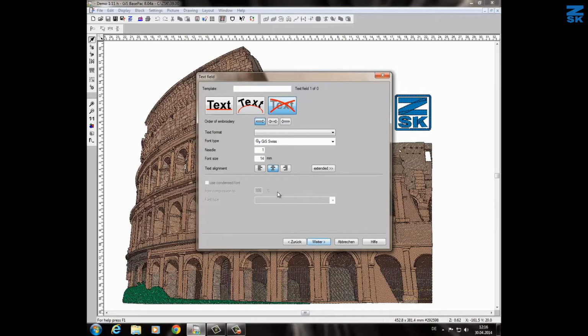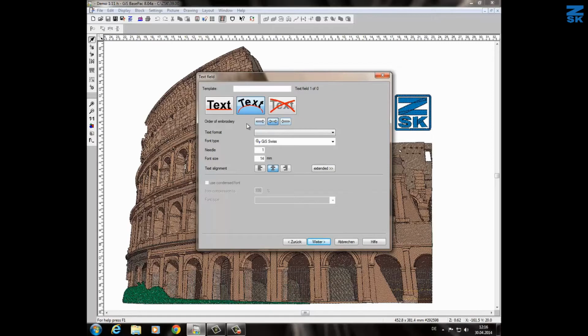Here I can now set a text. The text can be done on a straight line or on an arc. And if you don't want to have a text at all, you choose this button. In my case, I would like to have a text on an arc. I select the button. Underneath, I have the possibility to say how the order of the embroidery should be. From the left to the right, or from the center to the left, and then from the center to the right, or from the right to the left.